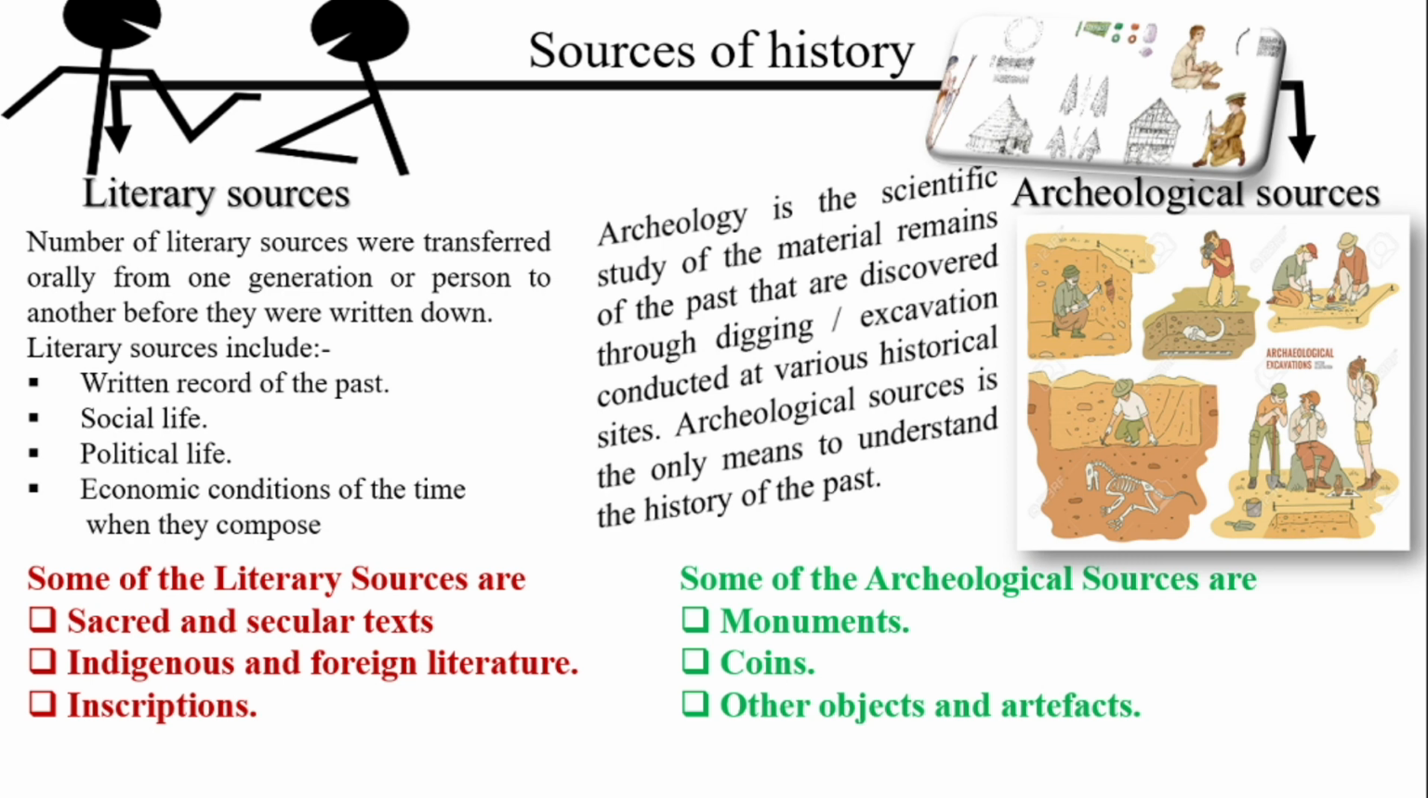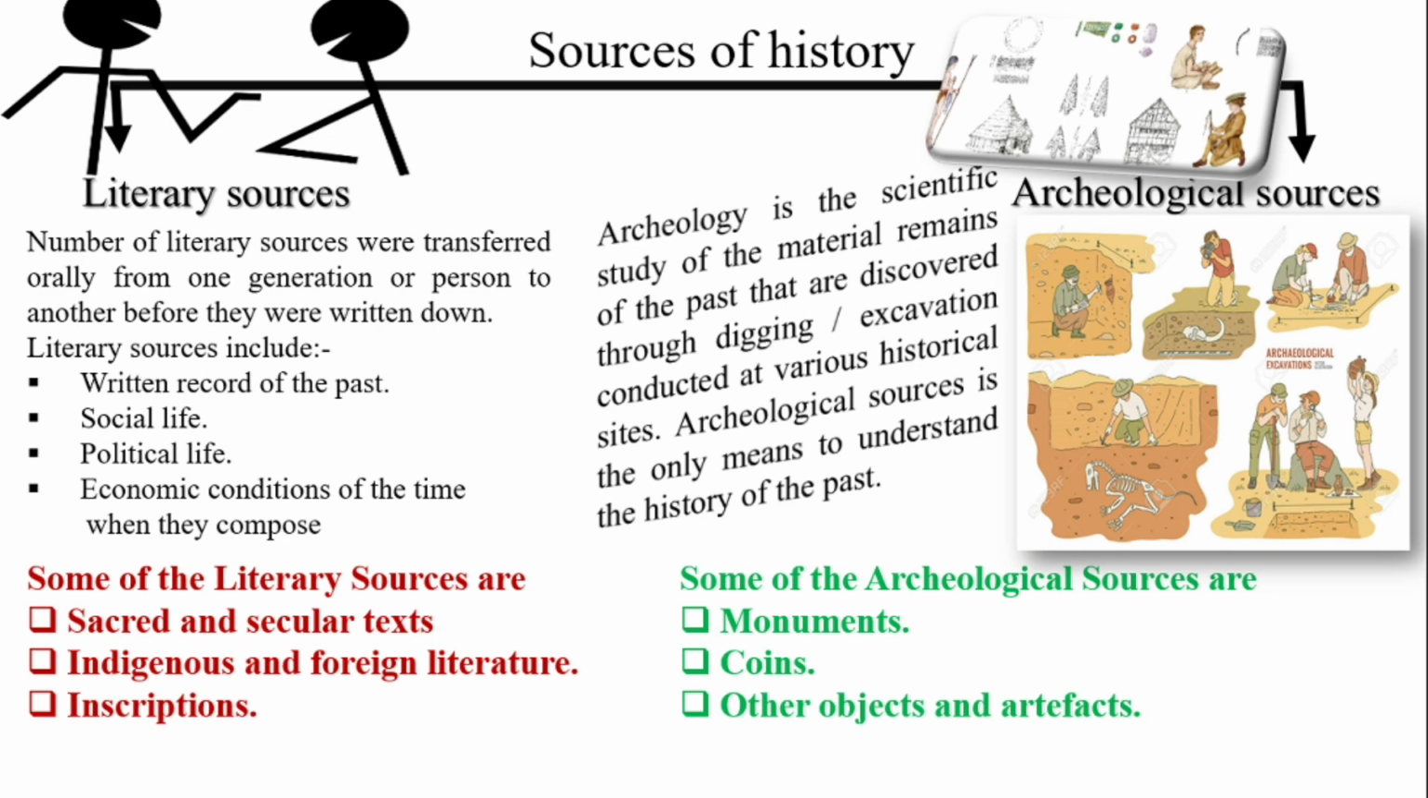Some of the literary sources which give more information are sacred and secular texts, indigenous and foreign literature, and then inscriptions. So these are the three types of literature through which we are able to get more information regarding the literary sources of history. If you see literary sources, you will be able to get the recorded information written in the past. So it is already written, recorded information. We will be able to refer to it through literary sources.